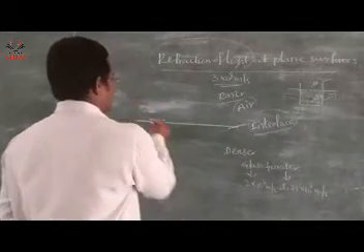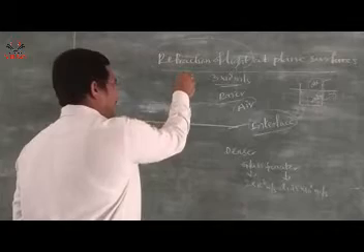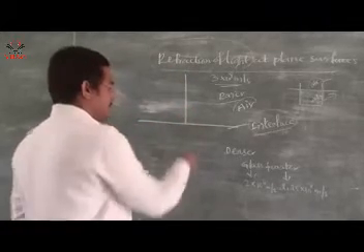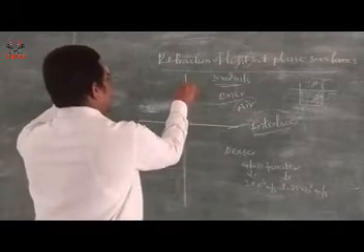Now take a scale and draw a perpendicular line to the interface and extend this perpendicular line.